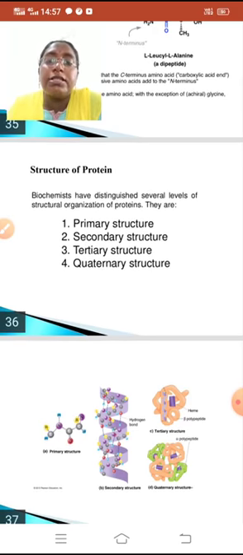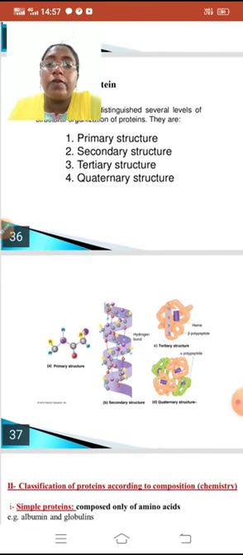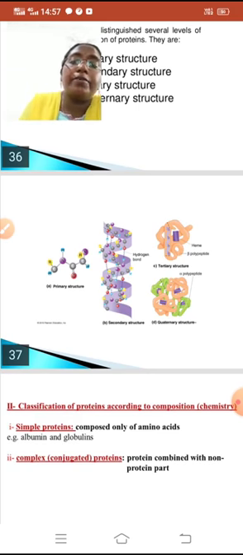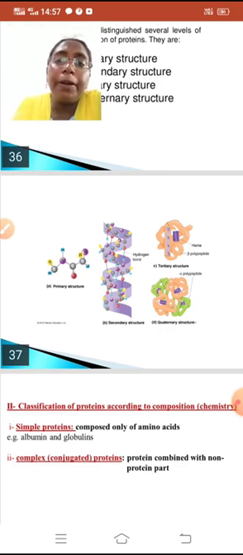Biochemists have distinguished several levels of structural organization of proteins. They are primary structure, secondary structure, tertiary structure and quaternary structure. This is the primary structure. The primary structure is made from a number of amino acids bonded sequentially.